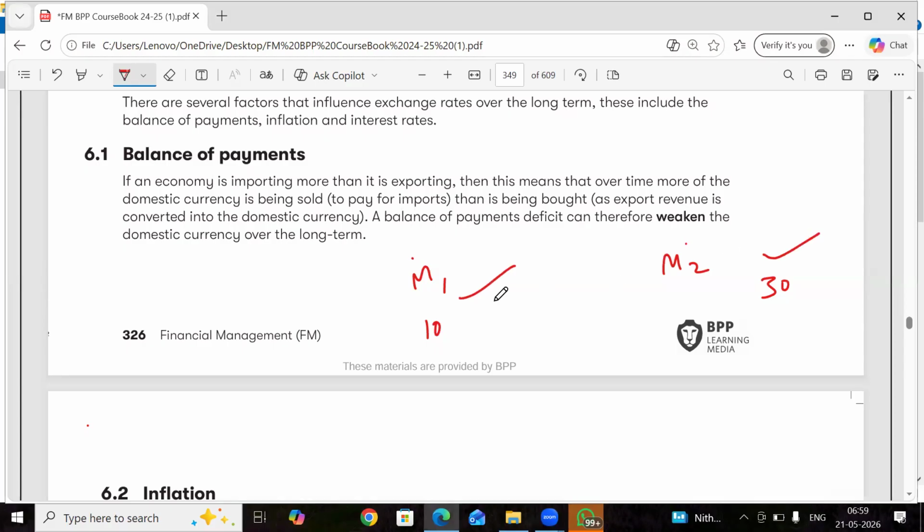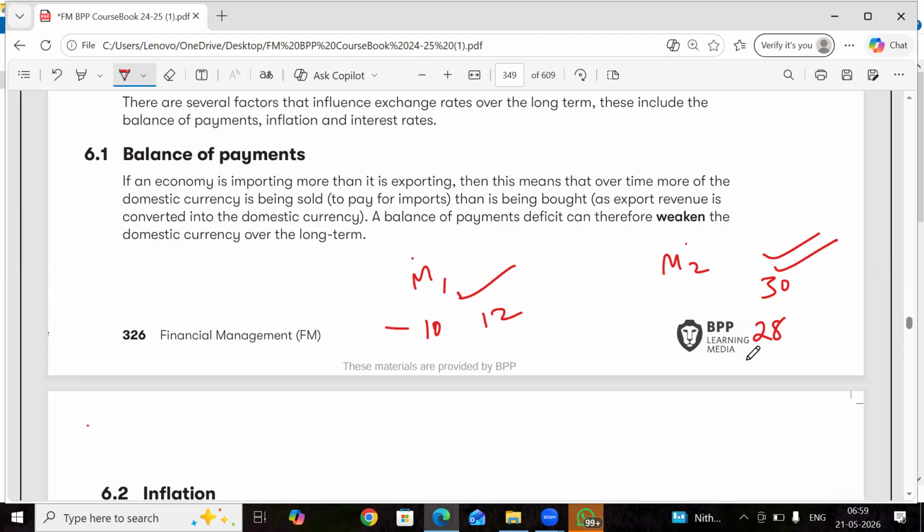So what will happen? This will not last. This arbitrage opportunity will be exploited by many people. They will start buying from here and they'll start selling here. So what will happen when people start buying in market one? The prices start rising. It goes to 12 rupees. And as supply is increasing in market two, the prices start falling. It becomes 28 rupees. Now this goes to, you know, 13.